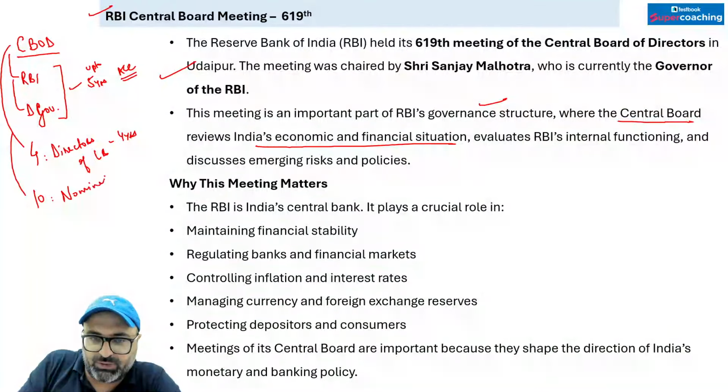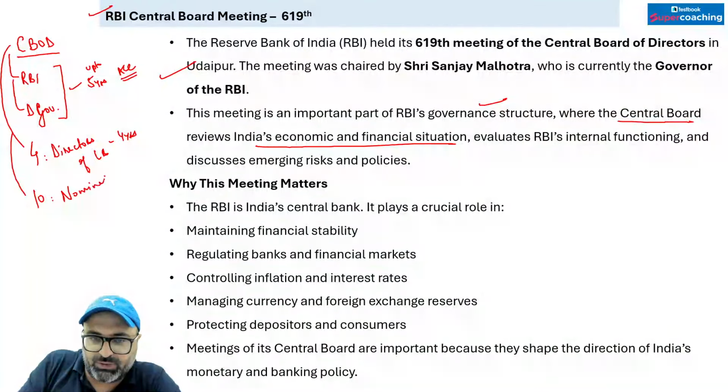Their meeting took place. RBI is the central bank of the country, so the meeting is very crucial because it analyzes financial stability. RBI is responsible for maintaining financial stability, regulating banks and financial matters, controlling inflation and interest rates, managing currency and foreign exchange reserves, and protecting depositors and consumers. Meetings of its central board are important because they shape the direction of India's monetary as well as banking policy.